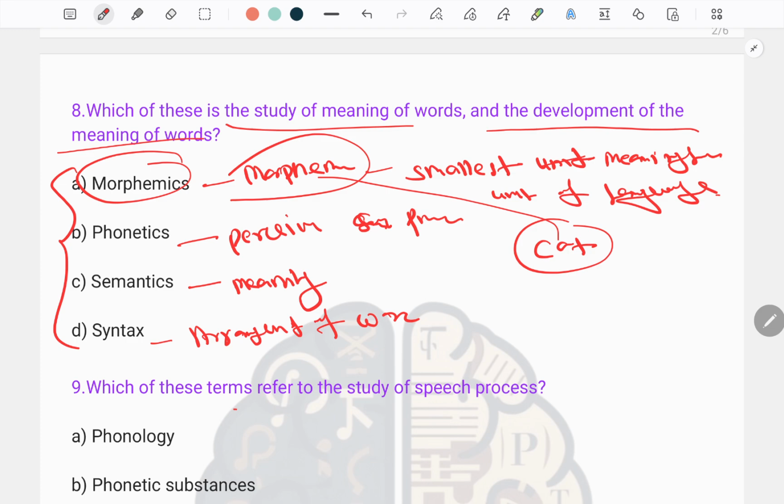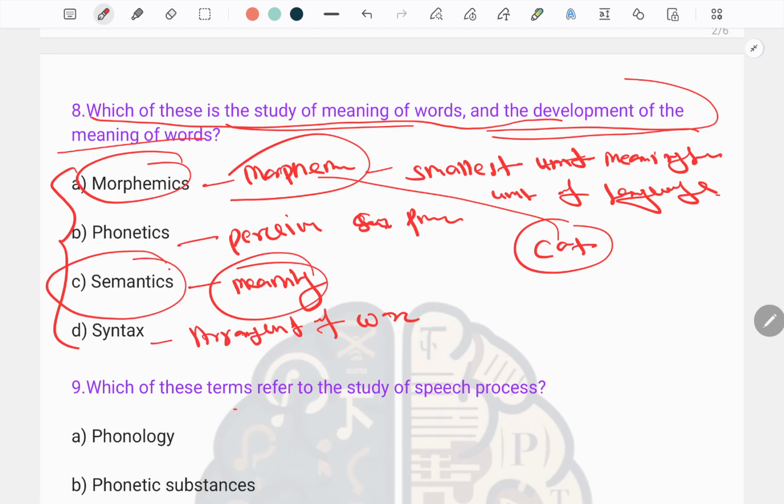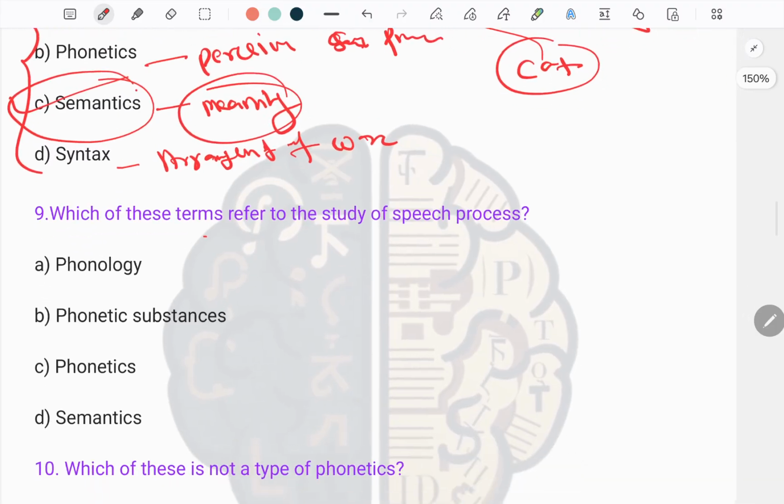So, the question which has been asked is: which of these is the study of the meaning of the words and the development of the meaning of words? Here we can say that semantics talks about the meaning of the words and the development of the meaning of words. That is why your answer C will be the true one.